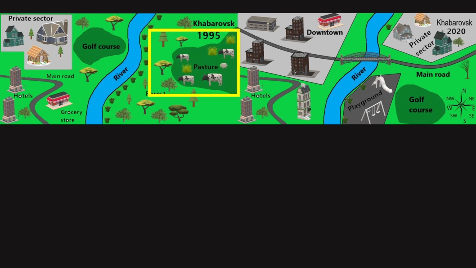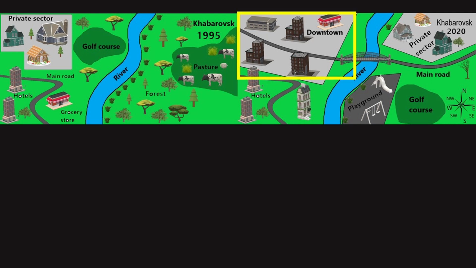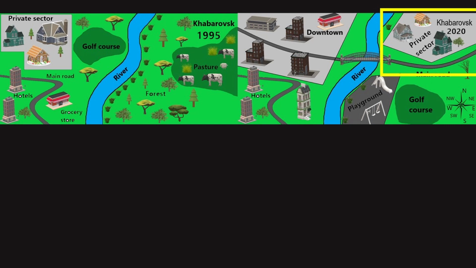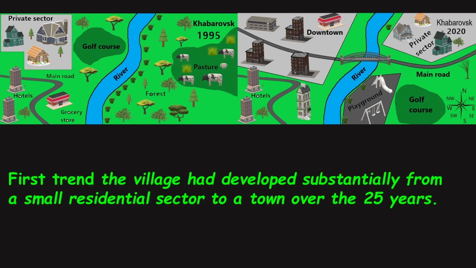All of these details remind us that we are in a village. However, in 2020, we can see that the private sector was removed and in its place appeared a district of high-rise buildings. The forest and the pasture had been changed with the private sector. We can infer that Khabarovsk is no longer a village, but a town. This is going to be our first trend. The village had developed substantially, from a small residential sector to a town over the 25 years.